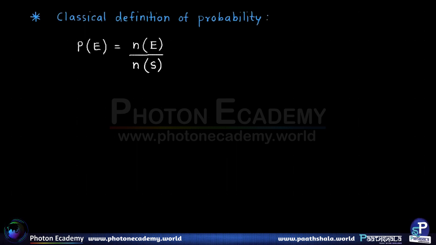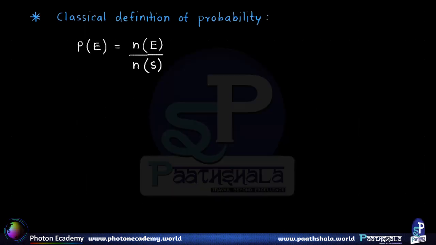Now this definition is applicable only for certain types of experiments, where we can have different countable outcomes of an experiment. Say for example, tossing of a coin or throwing a die, or some examples based on playing cards and so on.